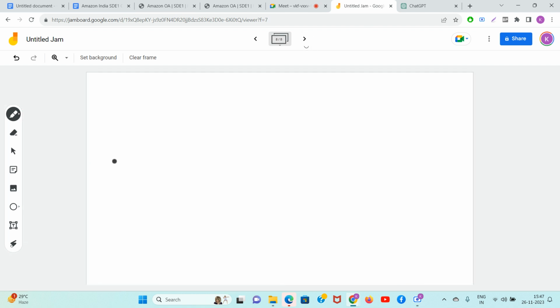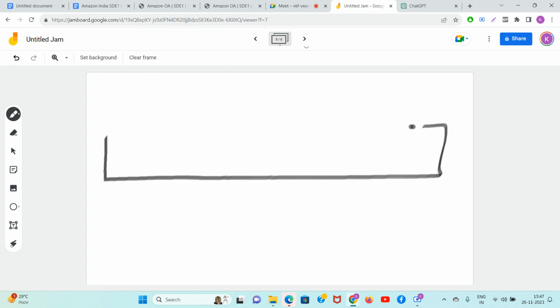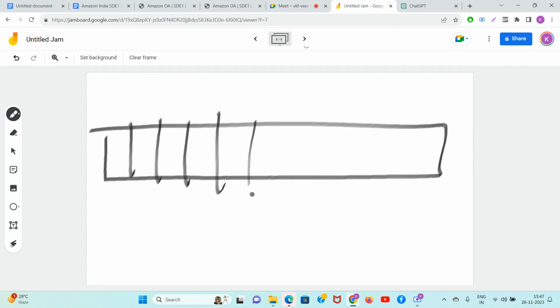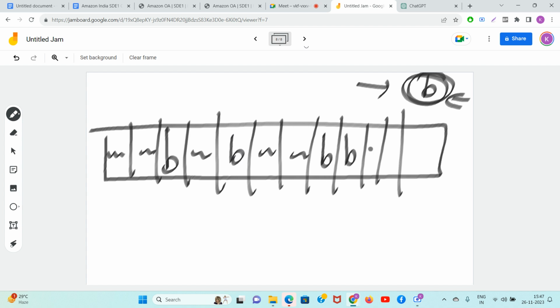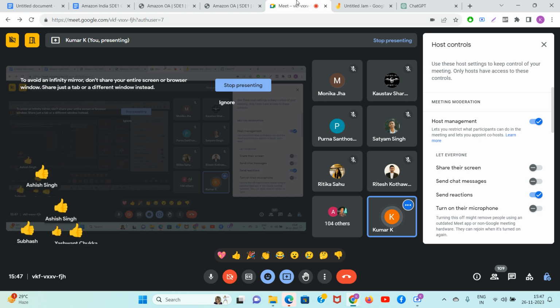Let's say, guys, I am having a big string like this, and I am focused only on the substrings which start and end with B. Let's say B is coming here and then there is some other character here. I am not writing those characters. Everyone react with emojis if you understand that this is some string and these are the B characters, others are the non-B characters.